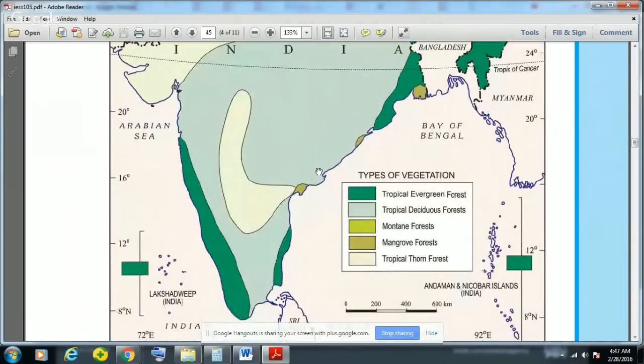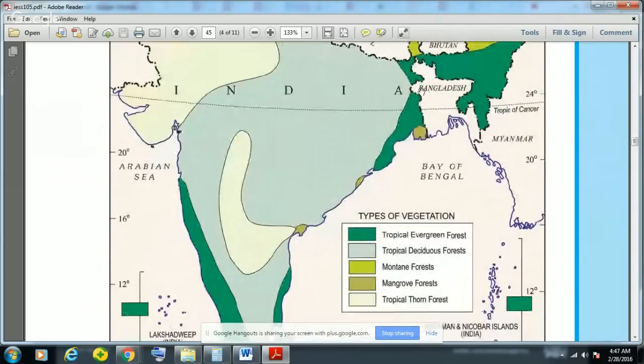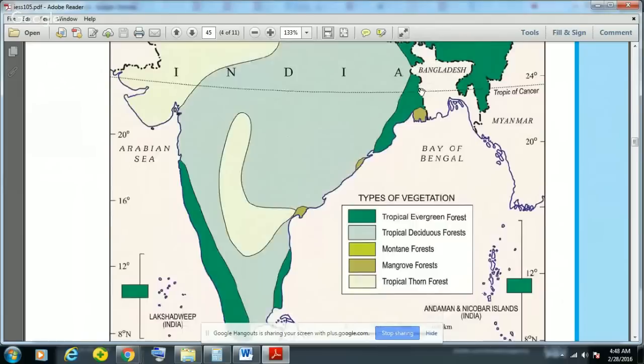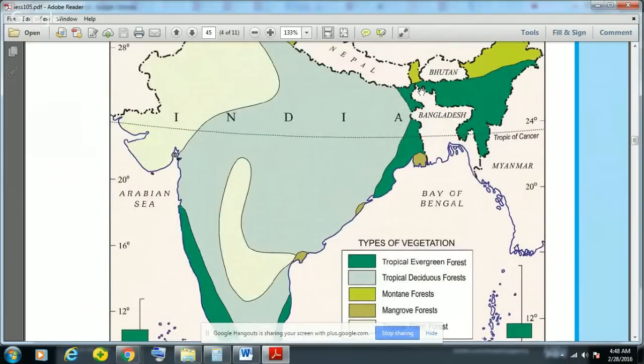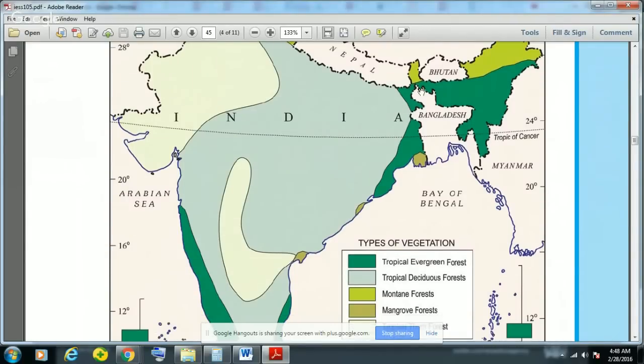And the most famous, the Sundarban Delta at the merger of the Ganga and Brahmaputra, is also a mangrove forest. Then tropical thorn forests are found in the rain shadow region of the Western Ghats and also in Western India and Northwest India, in parts of Gujarat and Rajasthan.